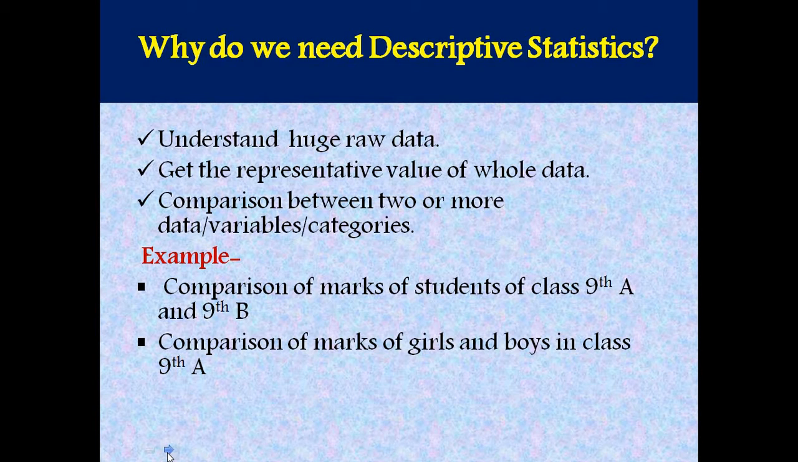For example, if I want to compare the marks of students of class 9th A with class 9th B, then as such I can't compare raw data. I need a representative value of marks of the data of class 9th A, and in the same way I need some representative value of class 9th B. Then I can compare these two sets of data.